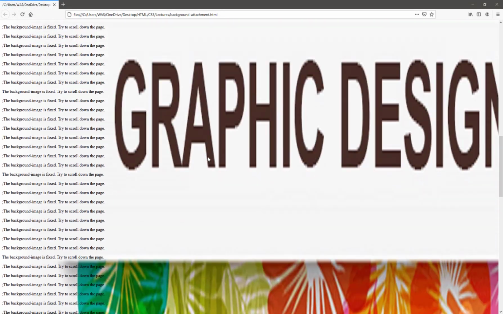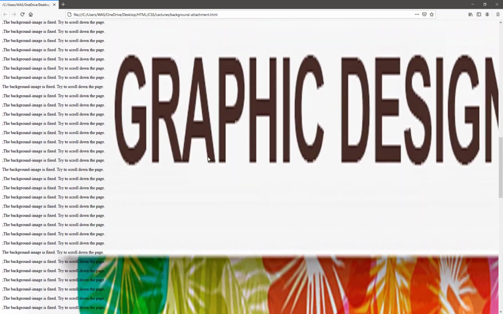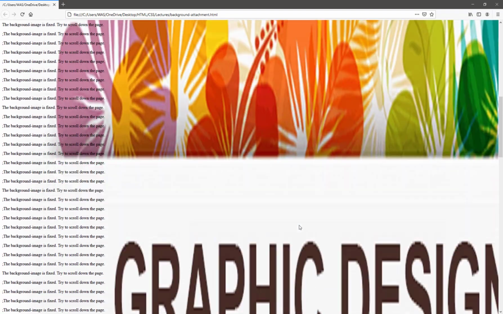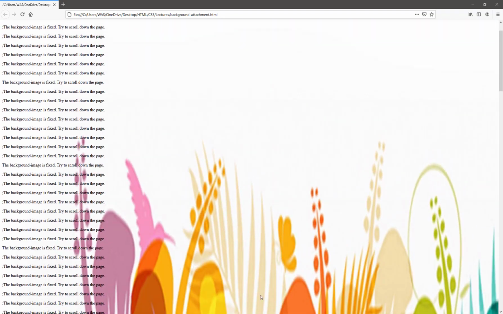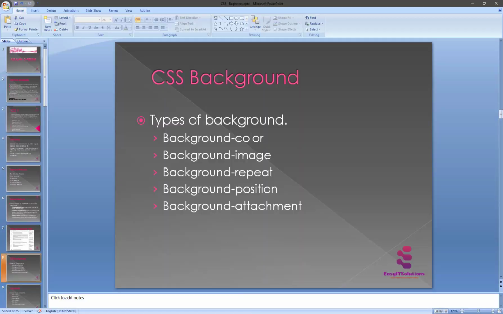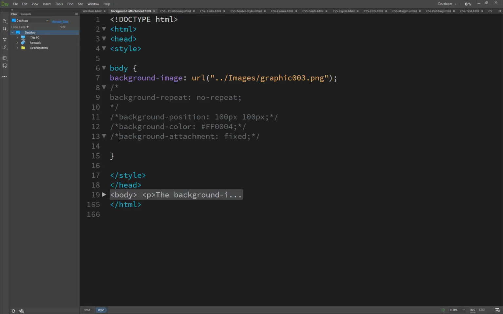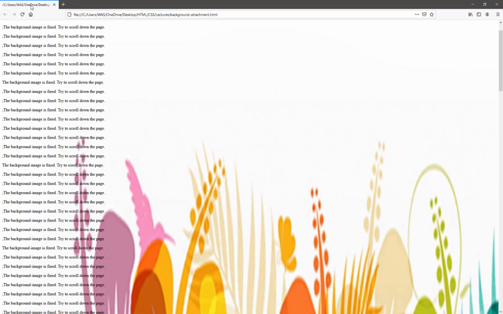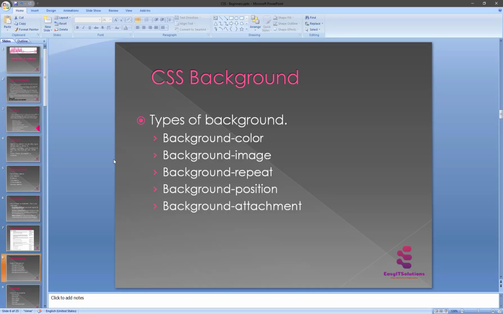Now you will see that as we scroll, our image scrolls, and after using this it will be fixed. So we are using background attachment fixed. Now you will see it's fixed: we scroll down, but our image stays fixed on our screen. So that's the CSS backgrounds.